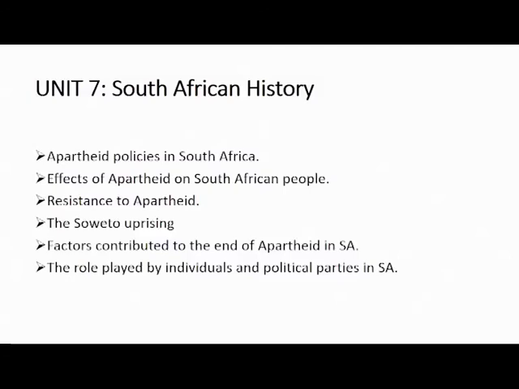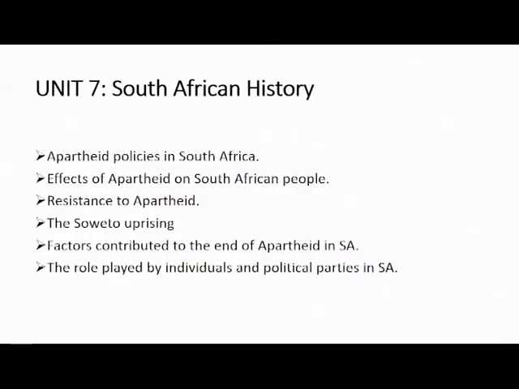There are a lot of factors. We have the United Nations, and the Commonwealth withdrawing South Africa from it. We have also the international countries and how they dealt with apartheid in South Africa. We have individuals like Nelson Mandela, Steve Biko, de Klerk, and Desmond Tutu. You can name them, all the factors together.